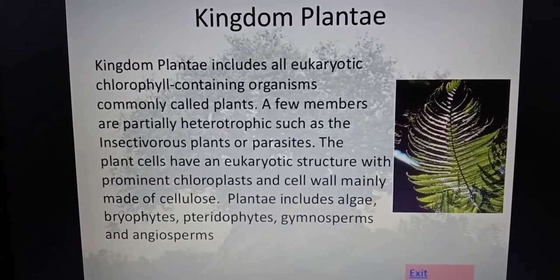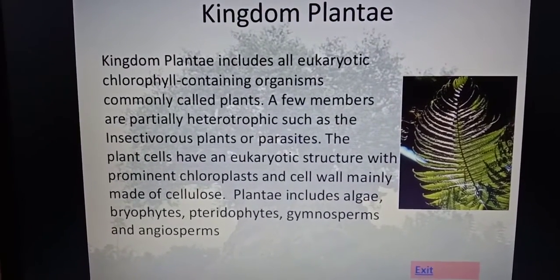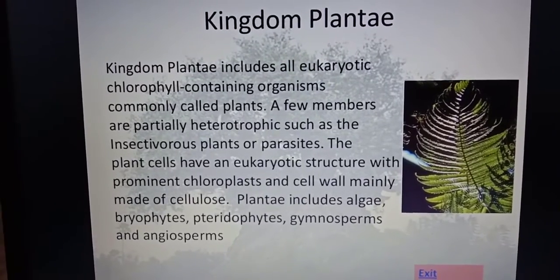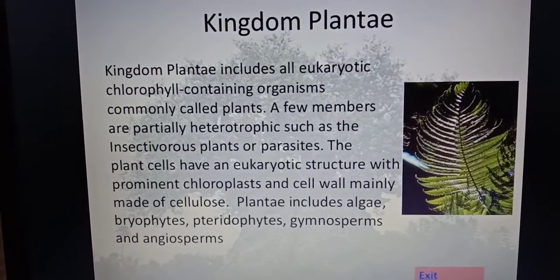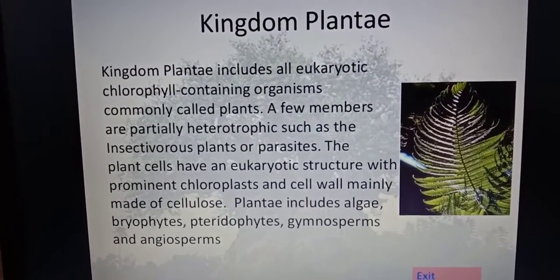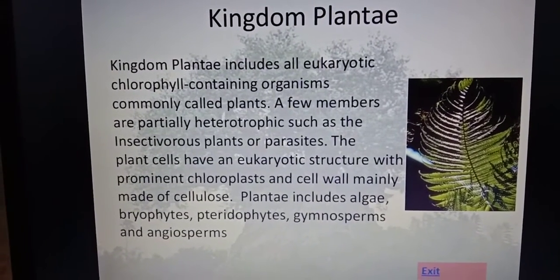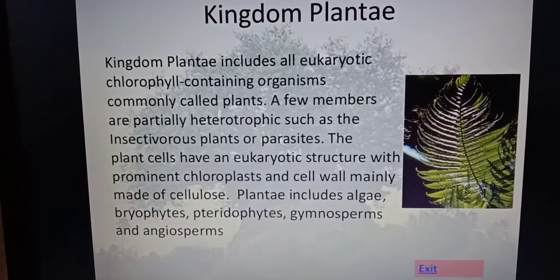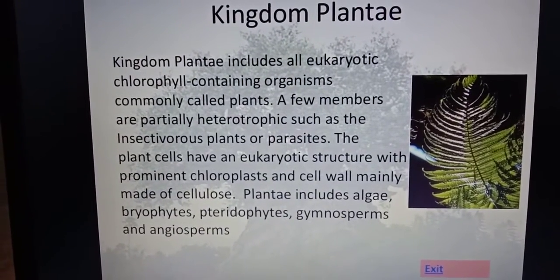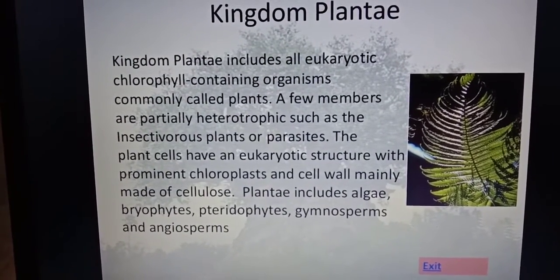Now, the plant cells have a eukaryotic structure with prominent chloroplasts and a cell wall, which is mainly made up of cellulose. One thing more: we have studied that the cell wall of fungi is made up of chitin, and the cell wall of Plantae is made up of cellulose.